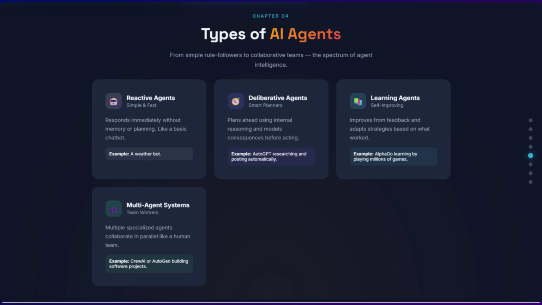Learning agents, self-improving. They adapt from feedback. AlphaGo learned to master Go by playing millions of games against itself. Multi-agent systems, team workers. Multiple specialized agents collaborate in parallel. One researches, another writes, a third fact-checks. CrewAI and Microsoft's AutoGen make this possible. The type you choose depends on the complexity of the task.